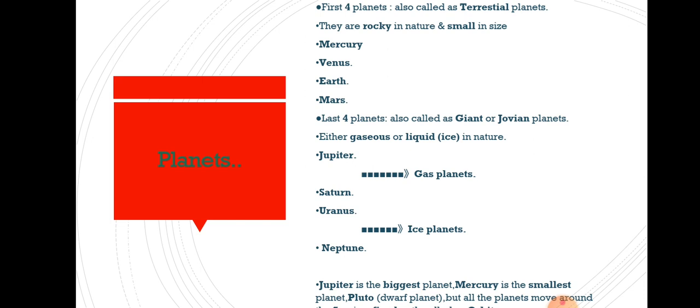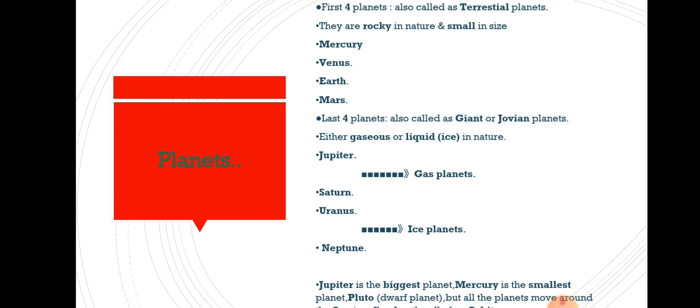In our solar system, Jupiter is considered to be the biggest planet. Which planet is considered the biggest planet of our solar system? Jupiter. Whereas Mercury is considered the smallest planet of our solar system.